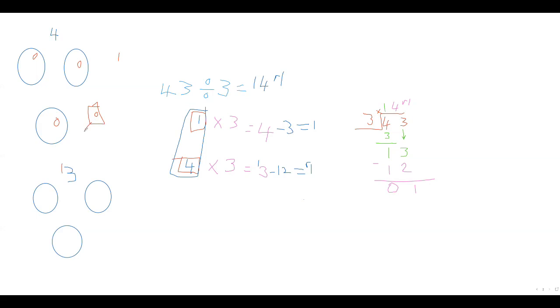This remainder goes there because we've got another digit at the bottom. So we're going to share 13: 1, 2, 3, 4, 5, 6, 7, 8, 9, 10, 11, 12, and 13.